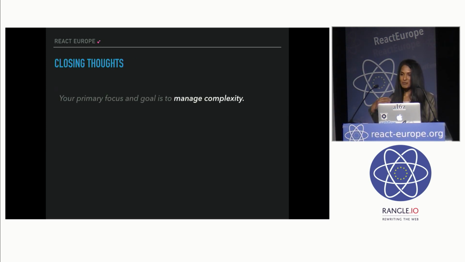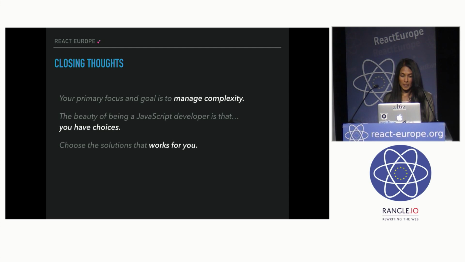So closing thoughts, your primary goal as a developer is to manage complexity. And the beauty of being a JavaScript developer, I think, is that you have choices. So if you want to use functional programming, use functional programming. If you want to use reactive programming, use reactive programming. If you like some of the functional reactive ideas, use that. Or if you want to stick to your object-oriented ways, go for it. So choose a solution that works for you, and invent new ones if you see the need.